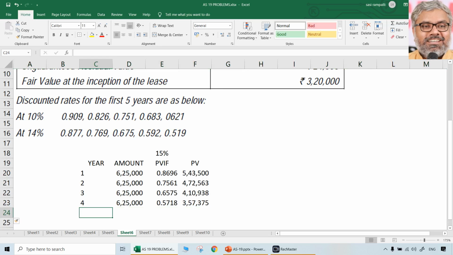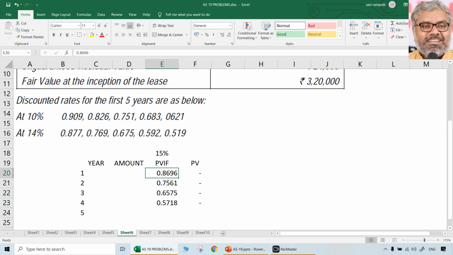five years. So amounts will be naturally different. Present value interest rate factors at 10%. First let us take 10% as given in the question, 0.909. Whatever is given, that only you take. 0.826, 0.751, 0.683, 0.621. So that is for 5 years.